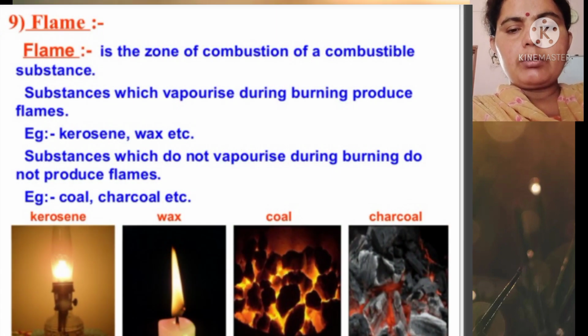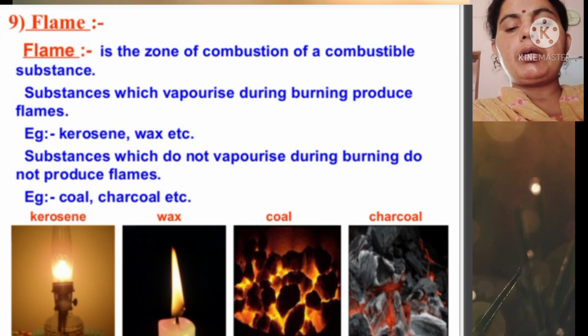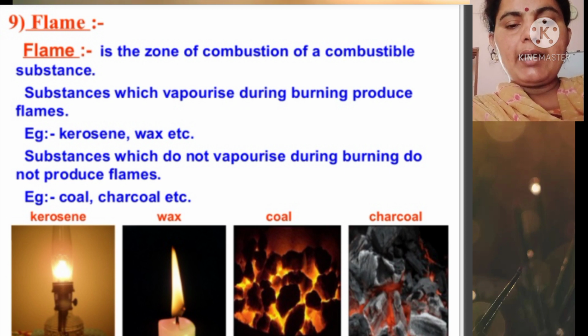Now you can see flame. Flame is the zone of combustion of a combustible substance which vaporizes during burning and produces flames, for example kerosene, wax, etc. The substances which do not vaporize during burning do not produce a flame, like coal or charcoal. So kerosene and wax are both flame producing fuels, but coal and charcoal do not produce a flame.